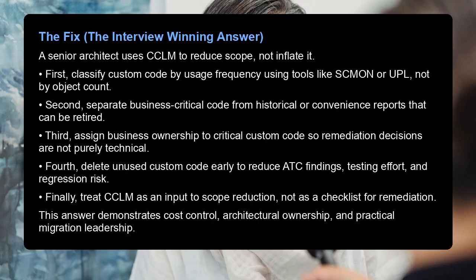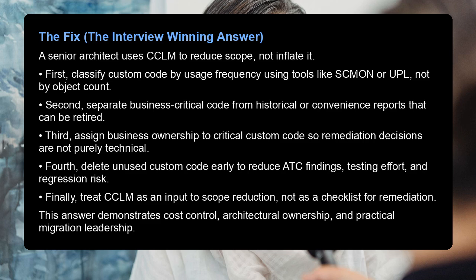The fix, the interview-winning answer. A senior architect uses CCLM to reduce scope, not inflate it. First, classify custom code by usage frequency using tools like SCMon or UPL, not by object count. Second, separate business-critical code from historical or convenience reports that can be retired.